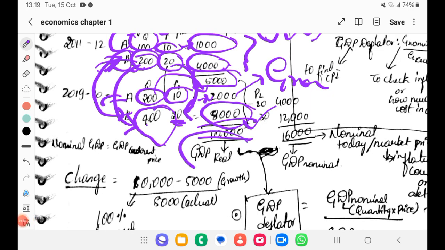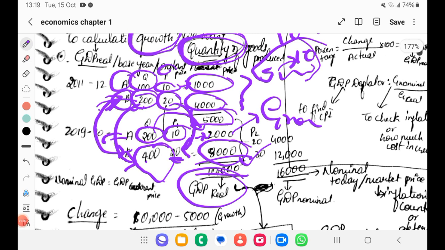We were reading about real GDP, base year or constant price, right? We are focusing here on the base year. Compared to 2011-12, how much has the quantity increased? Based on that, we are calculating the GDP. If the price is not changed and the quantity is increased, then it is said to be real GDP. We are comparing with the base year's price. If you consider base year price and calculate, that is real GDP.